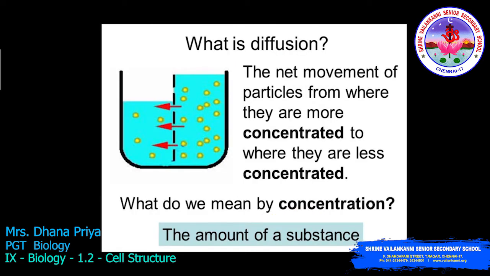Here you can study what diffusion is. The net movement of particles from where they are more concentrated to where they are less concentrated is called diffusion. So there will be a movement, and that movement is called diffusion. Here the word concentration refers to the amount of a substance.